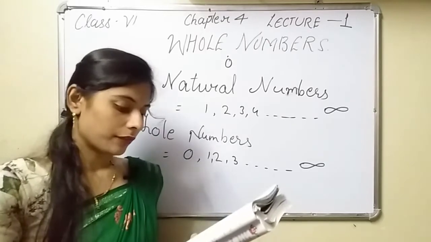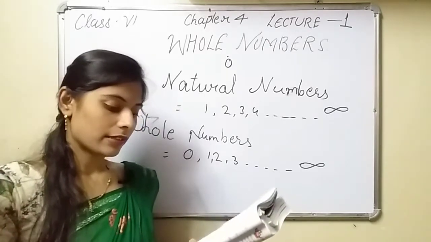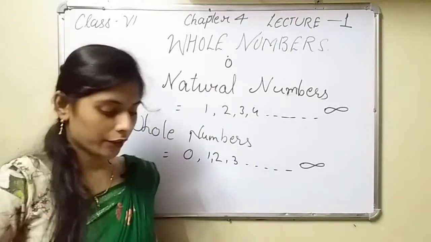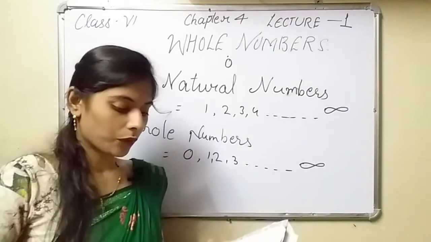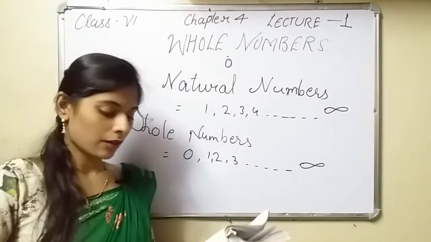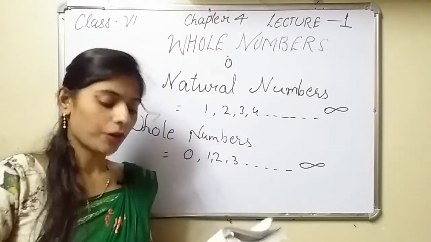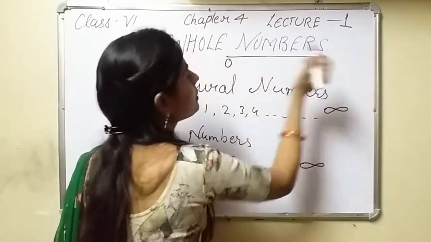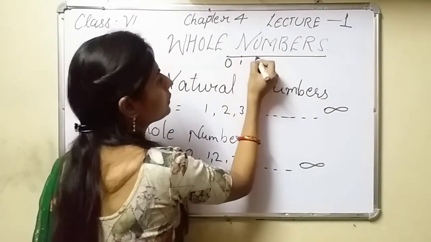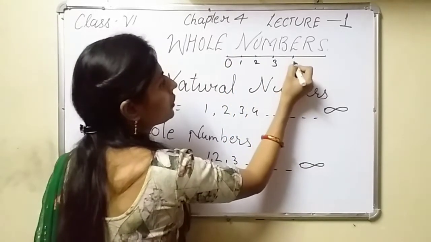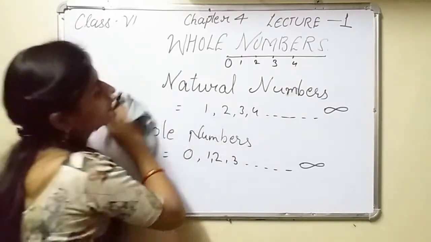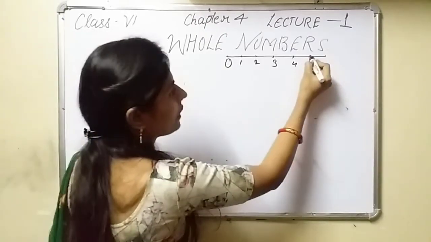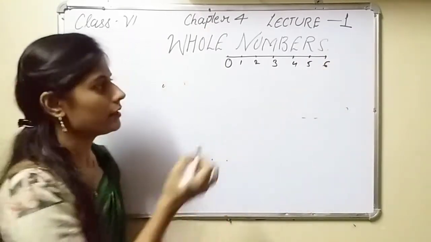We have to have a measuring unit, say a meter. We cannot say that it is 1 meter at the starting point. It becomes 1 meter only after a length of 1 meter from the starting point. So the measurement at the starting point is 0 meter. Just suppose this is your scale: 0, 1, 2, 3, 4, 5, 6. This is your actual scale.